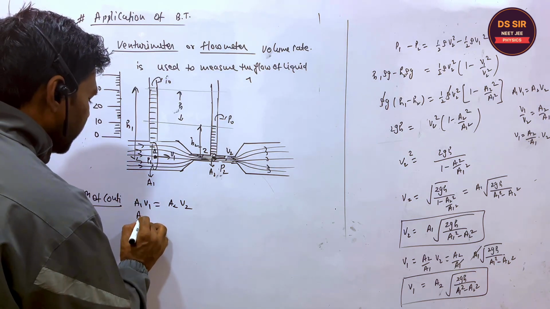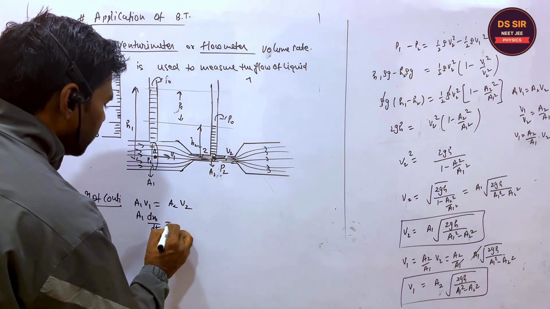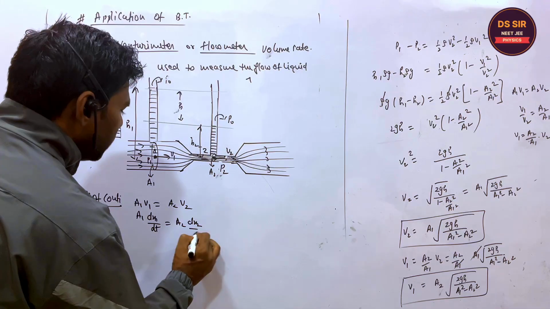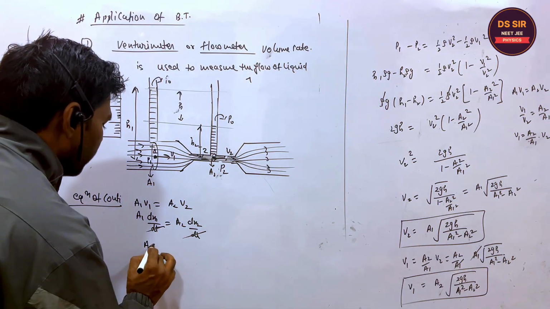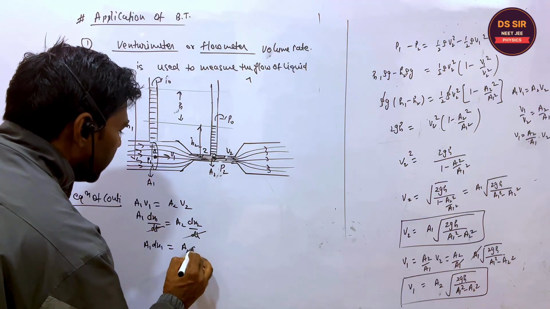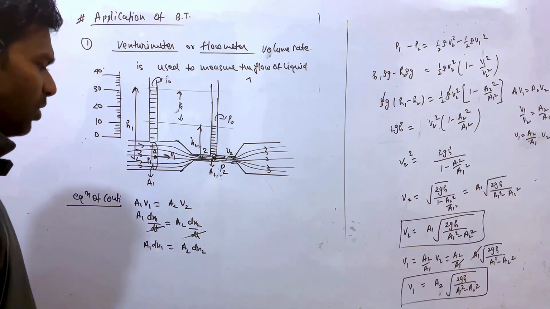Right? It may be written as dx1 upon dt, dx2 upon dt, and dt will cancel out. What does it mean? A1 dx1 is equal to A2 dx2. Is it fine or not? You tell.